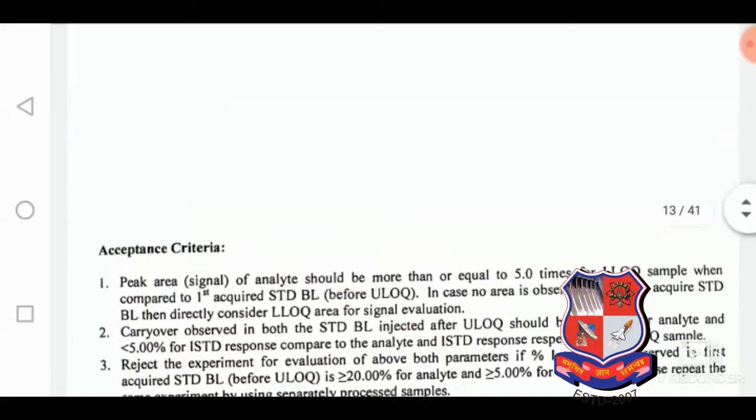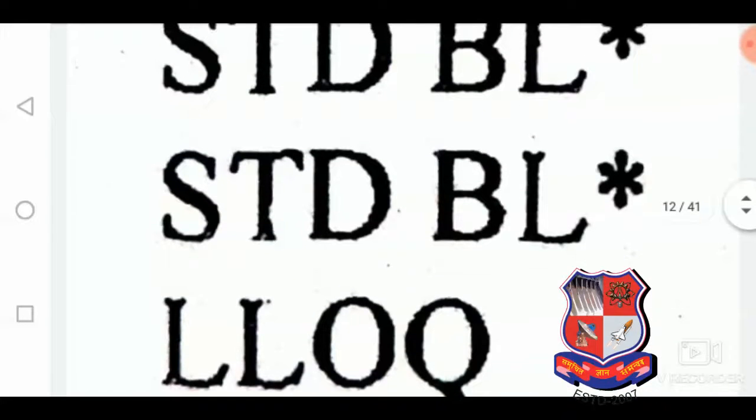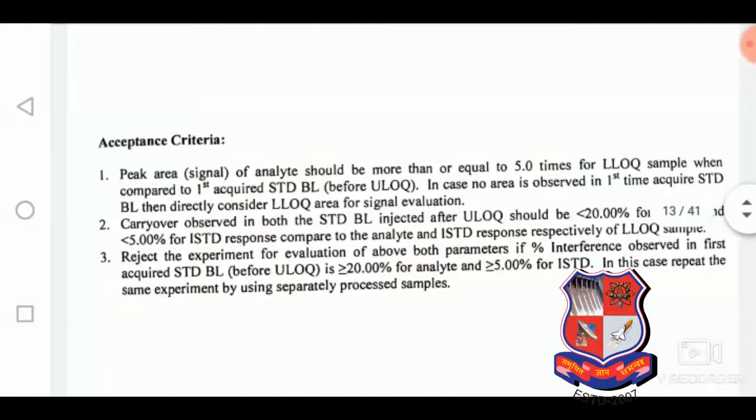So here, we are not, I said wrong earlier. That is, ULAQ, LLAQ and standard blank are the extracted sample preparation, not the aqueous. So here, the standard blank, that is without any drug, and that